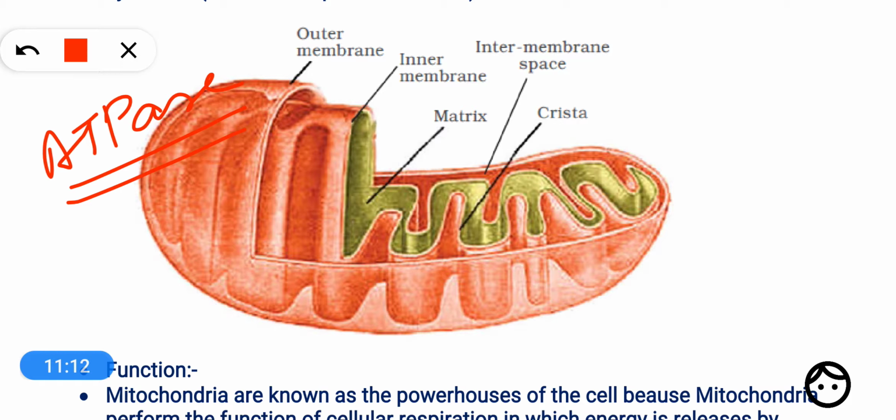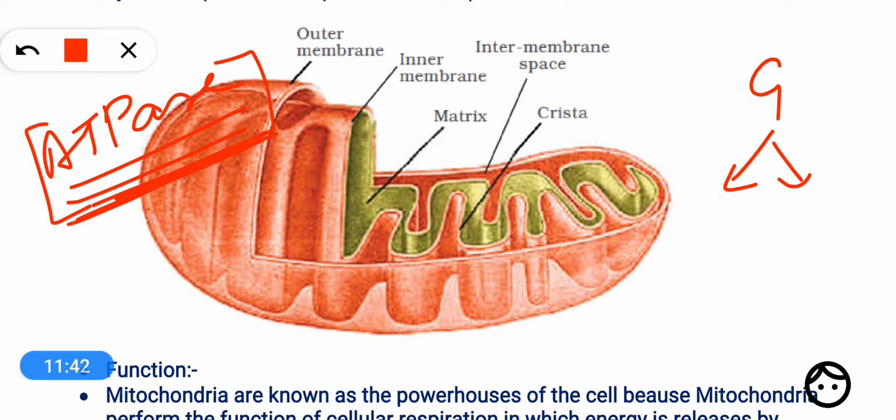They are also called elementary particles or F1 F0 particles, but better you note this name, that is ATPase. So what happens during respiration? You know that the process of releasing energy from food molecules is called respiration. So when respiration is going on inside the cell, in the cytoplasm, glucose is broken down into smaller molecules known as pyruvic acid.